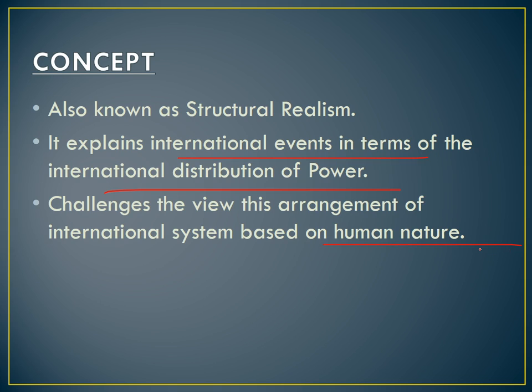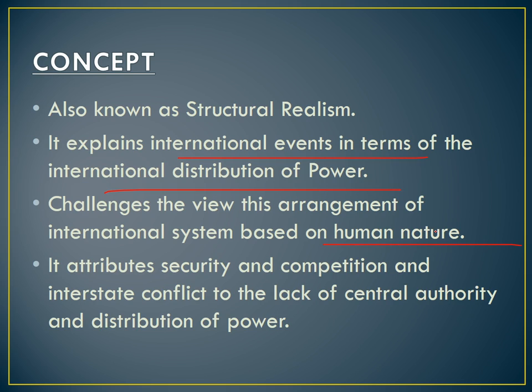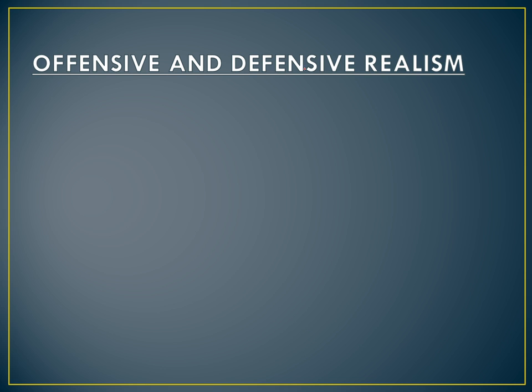We have discussed that as well. It attributes security competition and interstate conflict to the lack of central authority and the distribution of power. It says there is anarchy and everyone is looking for their own security. So what that creates is competition between the states to secure the best possible position for themselves. That's the concept of neo-realism.